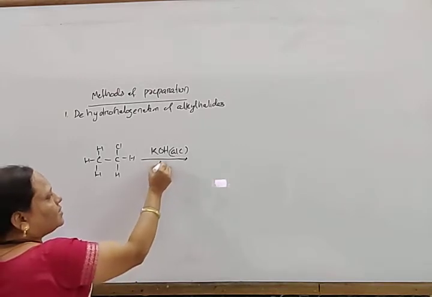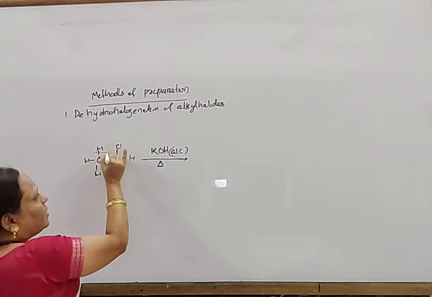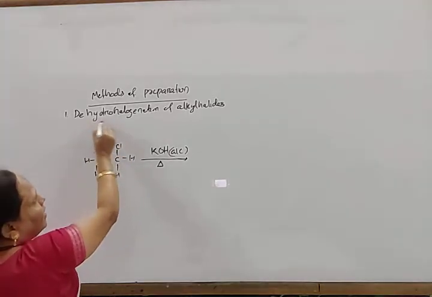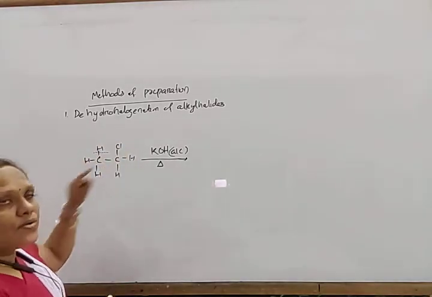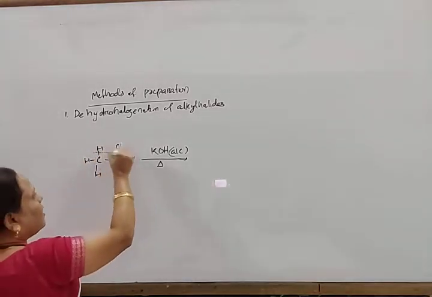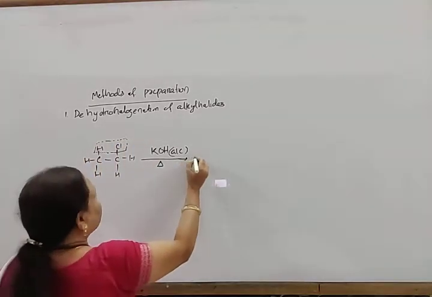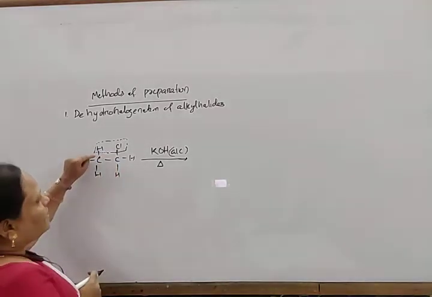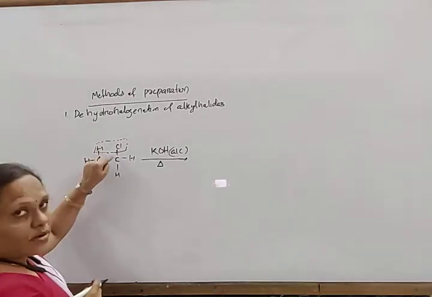So when this is heated, then what happens? One hydrogen and one halogen atom are removed, so it is written as dehydrohalogenation. Due to elimination, one electron from here and one electron from here come and form a new bond.